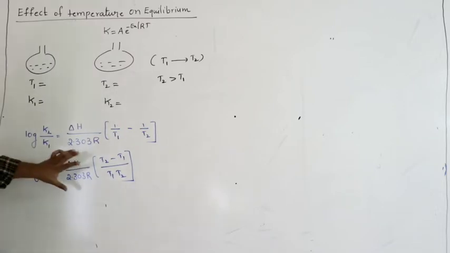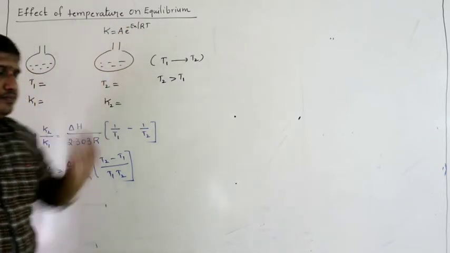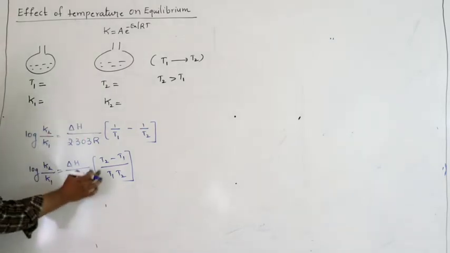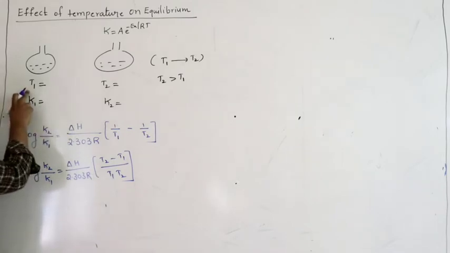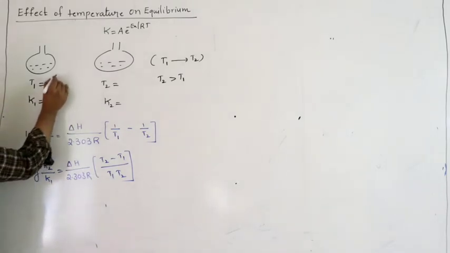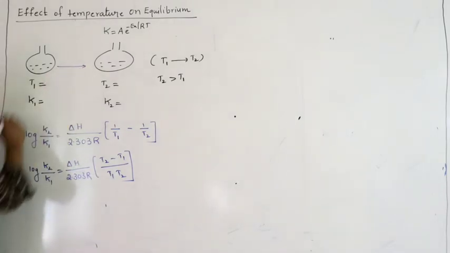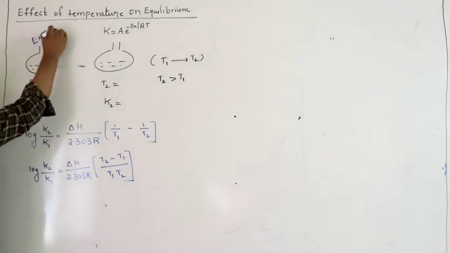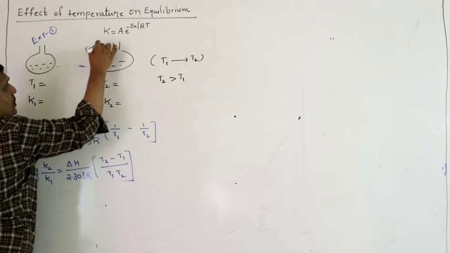From where did you get this equation? From the Arrhenius equation. K1, K2 are nothing but rate constants, but here they are equilibrium constants. Temperatures T1, T2, we are changing temperature from T1 to T2. This is experiment 1, experiment 2.